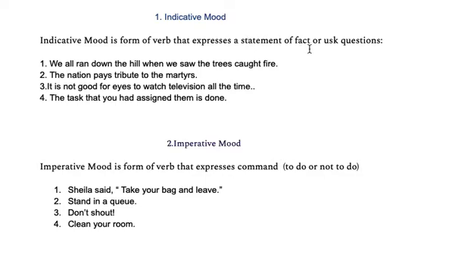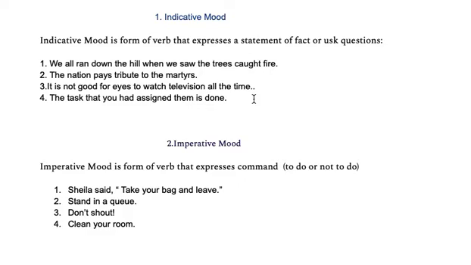So you have to mention you grant it that it's a fact. Suppose the examples are, we all ran down the hill when we saw the trees caught fire. Okay, it's a statement. The nation pays tribute to the martyrs. Martyrs, who are martyrs? Who die for the country, for the sake of our nation, who sacrifice their lives. They are martyrs. It is not good for eyes to watch television all the time. It is also a statement.